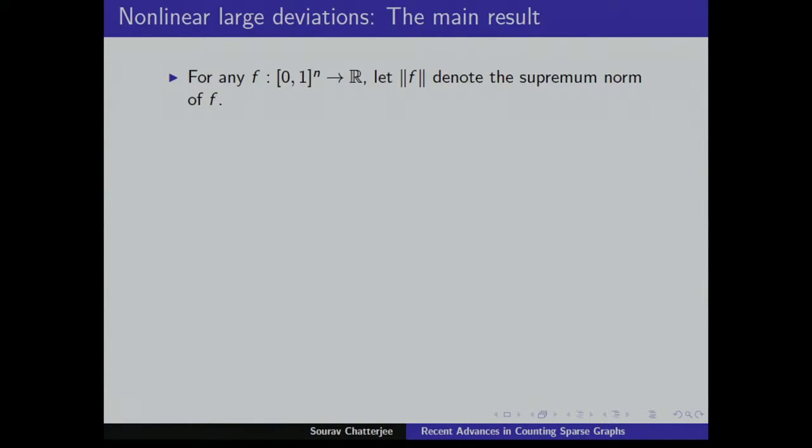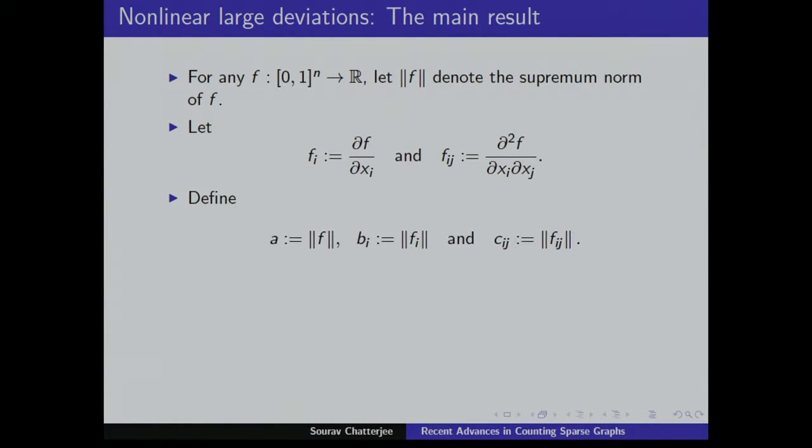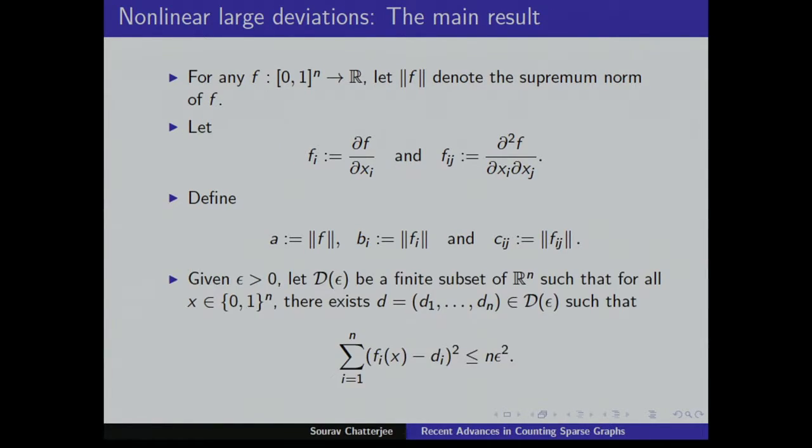So here's the main result. Let me try to show you the main result about the nonlinear large deviations, and we'll see where things are going wrong. Take any function f from {0,1}^n to R, and let the norm of f denote the supremum norm. Let f_i and f_ij be the first and second partial derivatives, and let a, b_i, and c_ij be all the supremum norms.